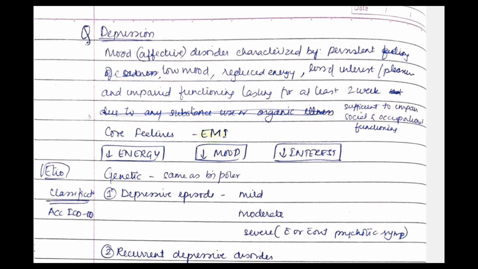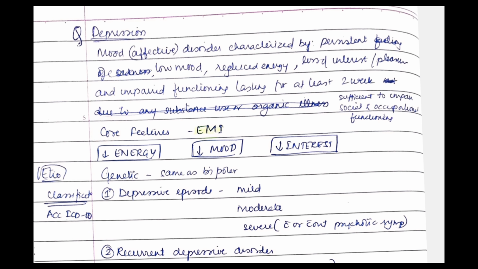Now coming to core features, we have to remember by EMI. Okay, so learn by the mnemonic that a person has taken EMI and he cannot repay that and he is in depression. Okay, so what is EMI? EMI is decreased energy, decreased mood and decreased interest. So this is the core feature and you have to write this for sure in depression.